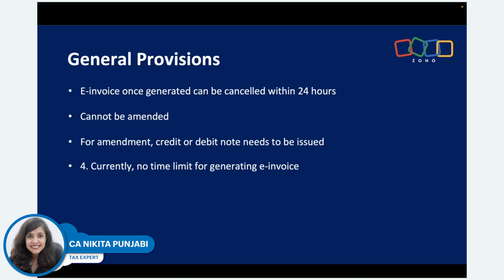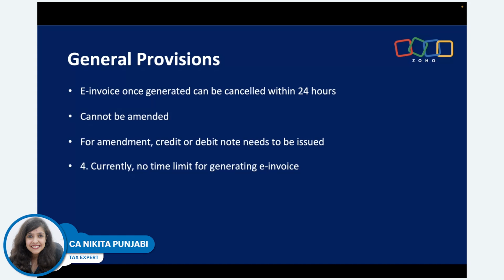You will instead have to issue a credit note against that invoice to reduce its value, or a debit note to increase its value. The respective debit note and credit note will also have to be uploaded on the e-invoicing portal. But if you're doing it within 24 hours, you can still cancel that particular IRN and generate a new one, so you can push the transaction again on the e-invoicing portal. That's why I said an e-invoice cannot be amended and you need to have a credit note or debit note.